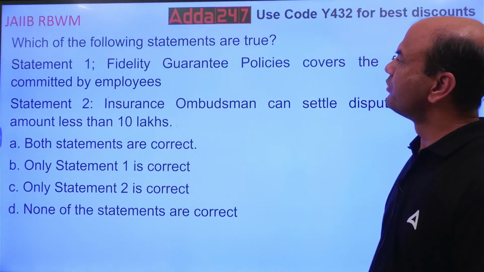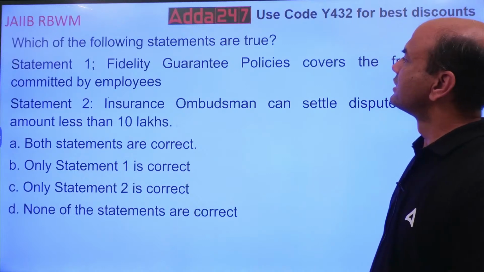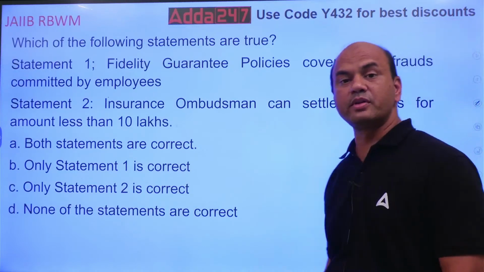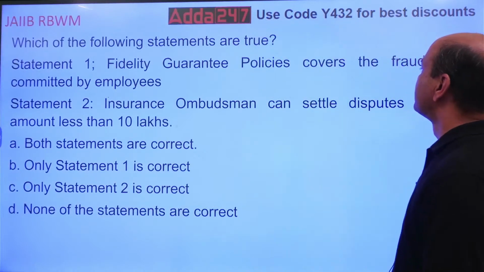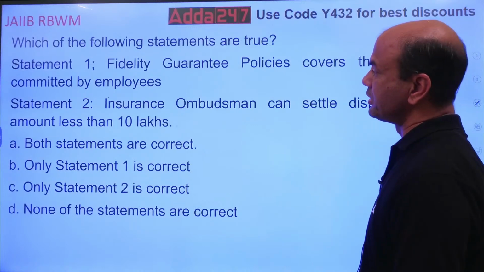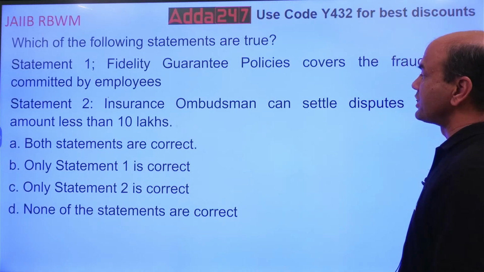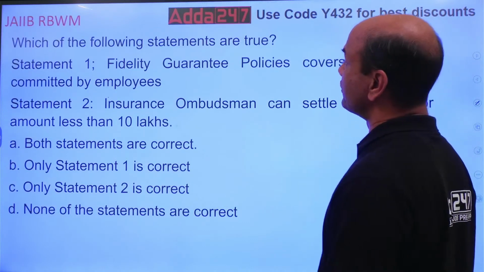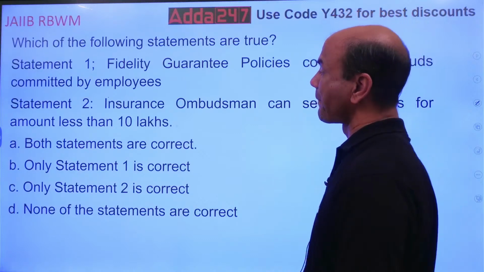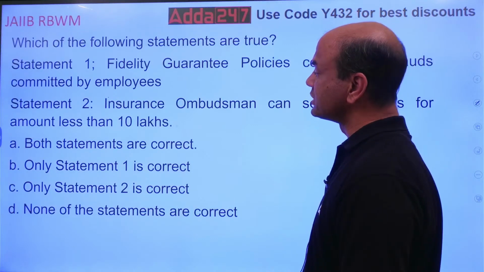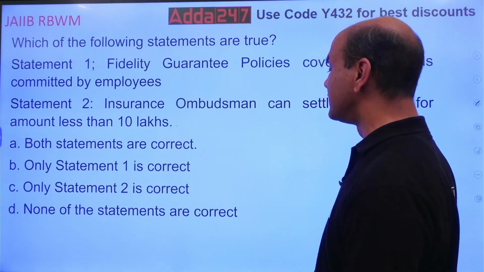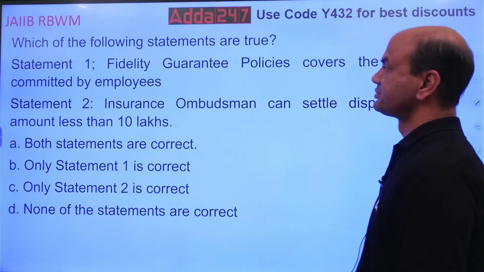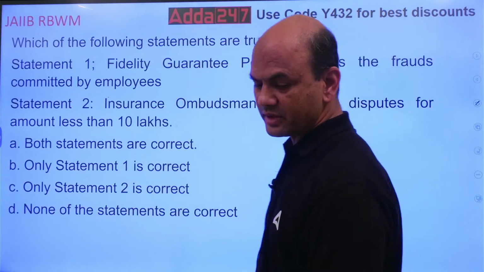Next, which of the following statements are true? Statement 1: Fidelity guarantee policies cover the frauds committed by employees. Statement 2: Insurance ombudsman can settle disputes for amount less than 10 lakhs. Now we want which of the following statements are true. Both statements are correct. Only statement 1 is correct. Only statement 2 is correct. None of the statements are correct. Which one is correct? Think over it.